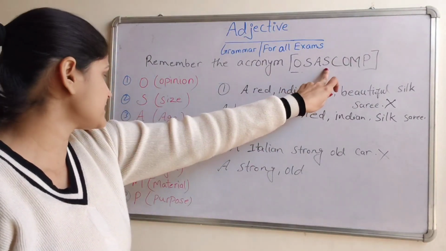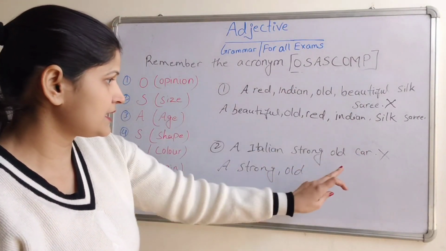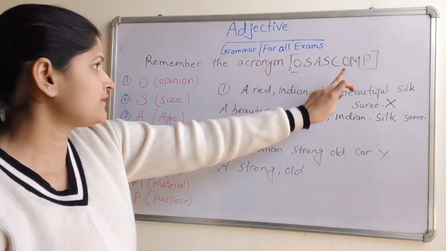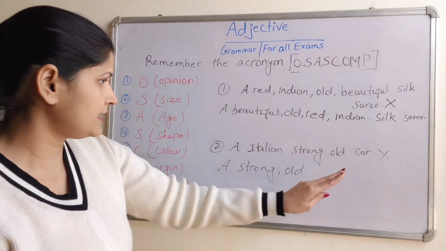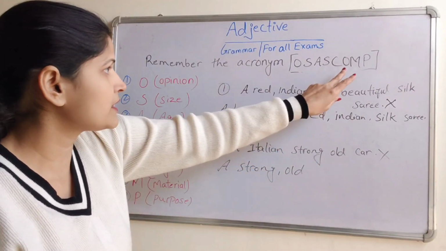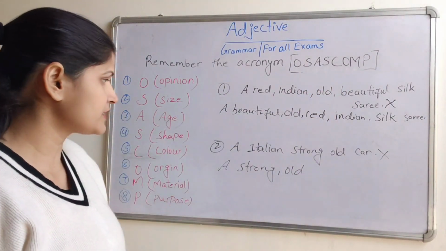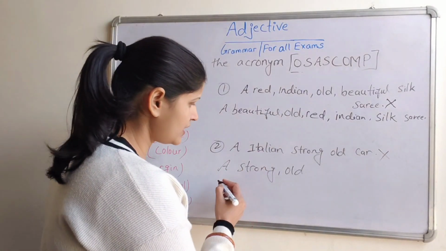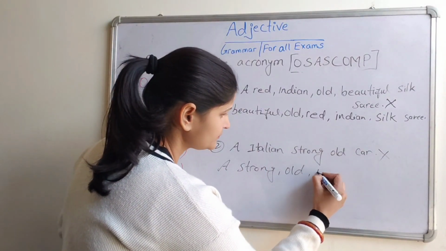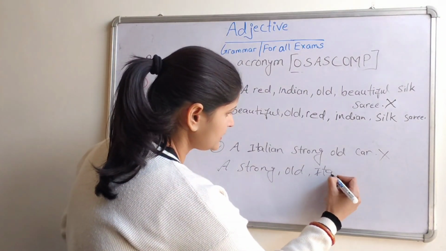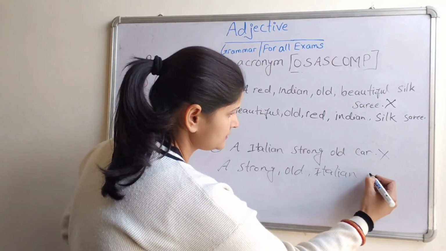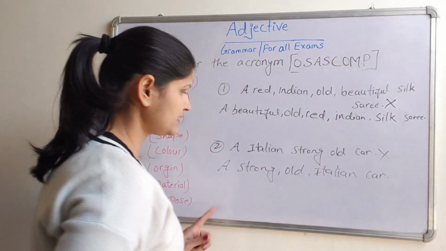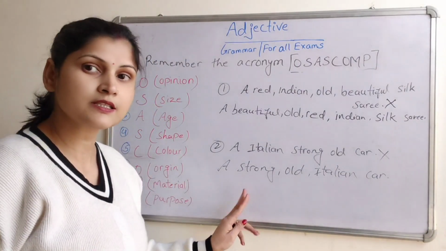Next is S, S for shape, shape दिया गया है नहीं. C for color, color दिया गया है नहीं. तो now next is O, O for origin, तो yes origin दिया गया है, वो इटालियन कार है, तो a strong old Italian car. This is the correct order of the sentence.